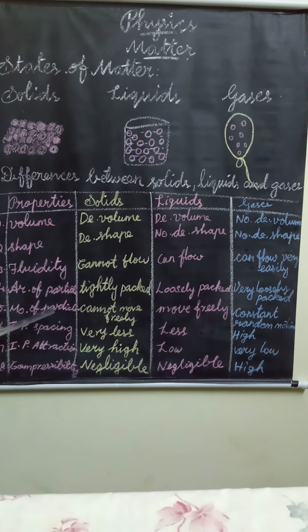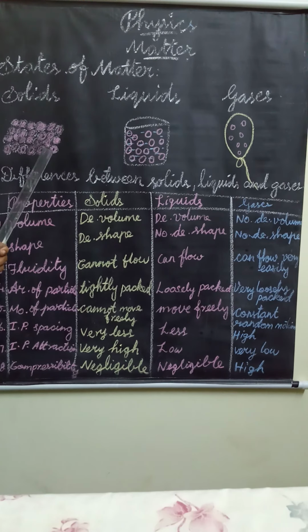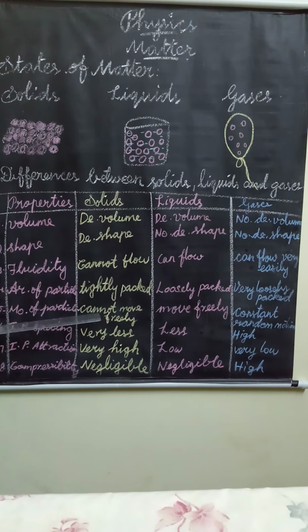Fifth one is movement of particles. Particles of a solid cannot move freely, they can only vibrate in their position. Already we studied interparticular spacing and attraction. It is closely packed, so solids cannot move freely.